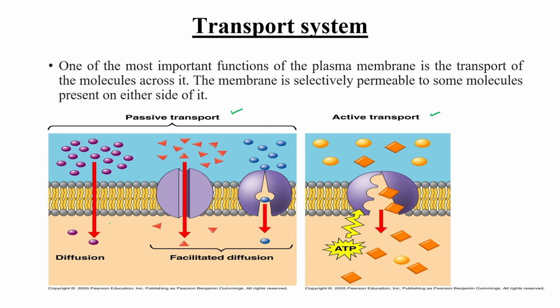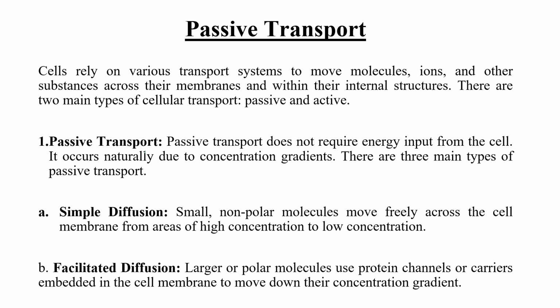Diffusion is one example. And if they pass from the external environment to the internal environment, then at that time they must use a protein or transporter. These two are examples of facilitated diffusion, when they take help. Active transport is when energy is required for transporting any molecule. Of course, if energy is required, it means it occurs against the concentration gradient, right? So let's discuss all three types in a little more detail.